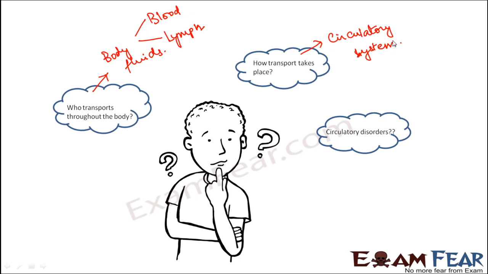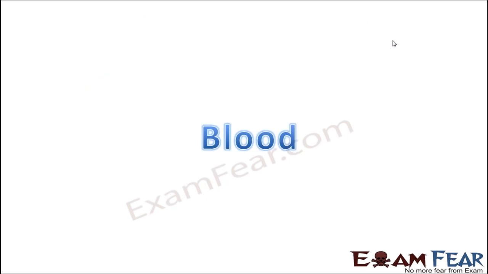That means any problem with the functioning of the circulatory system, whether it is a problem with the body fluid or it is with any other part of the circulatory system which is not functioning properly, that can lead to circulatory disorders. So we will also discuss some of the common circulatory problems or circulatory disorders and their causes and symptoms. So that is our basic agenda in this lesson. So let us start our discussion with the first body fluid and the most important body fluid, that is blood.